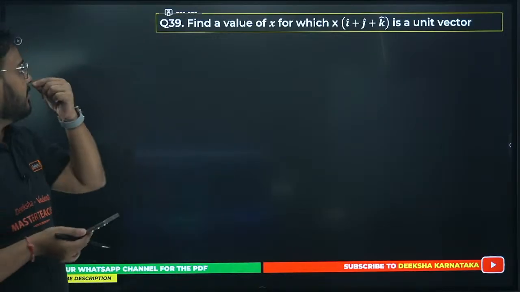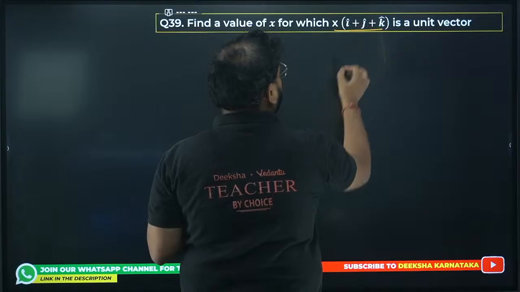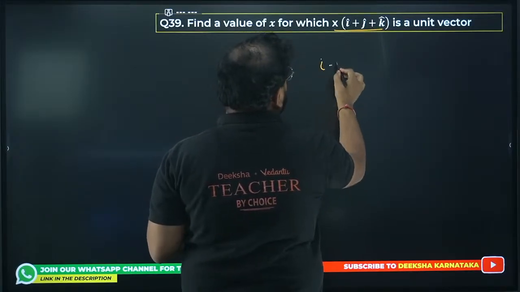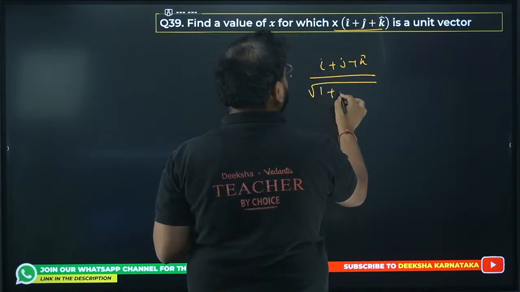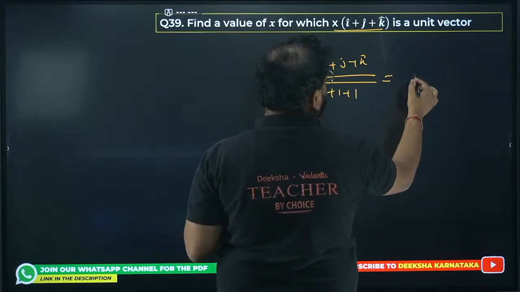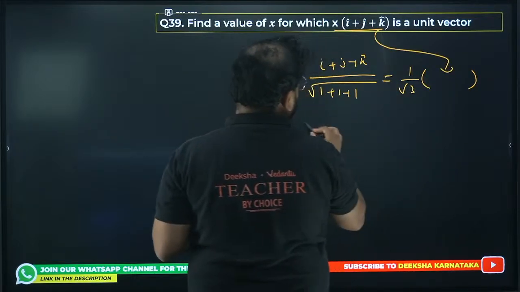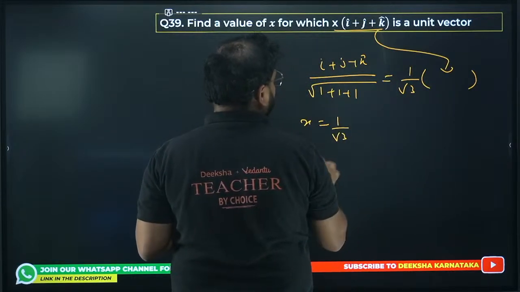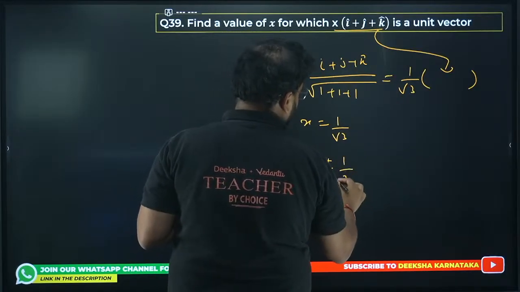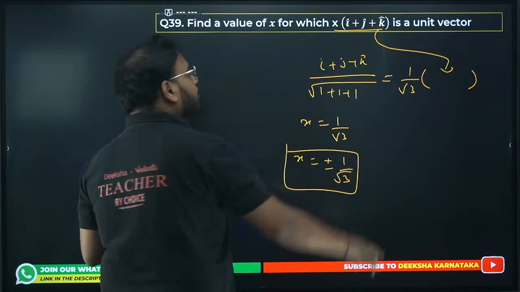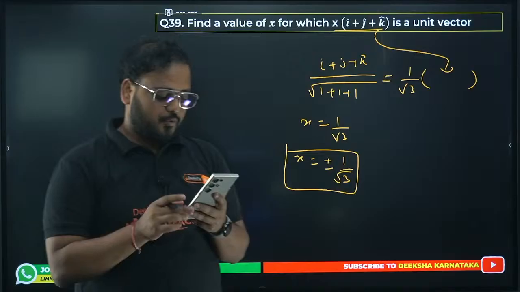Question number 39. Find the value of x for which this is a unit vector. How do you find a unit vector? You should have i plus j plus k divided by root of the sum of squares of these, so 1 plus 1 plus 1. You get 1 by root 3 and the same thing repeats. It means the x value has to be 1 by root 3, but we have to have both values, right? It has to be plus minus 1 by root 3, because when you take the root you can get both plus and minus signs. That's why plus minus over here.